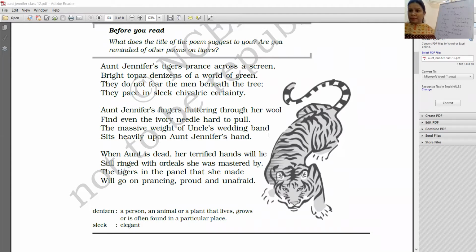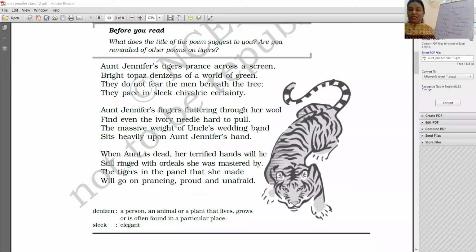They're not heavy. But what has made them heavy? The circumstances she is in, the life she is leading. So even these simple things have become very heavy for her. And the wedding band, what does it symbolize? The problems, or you can say the sufferings that she has had in her marital life.